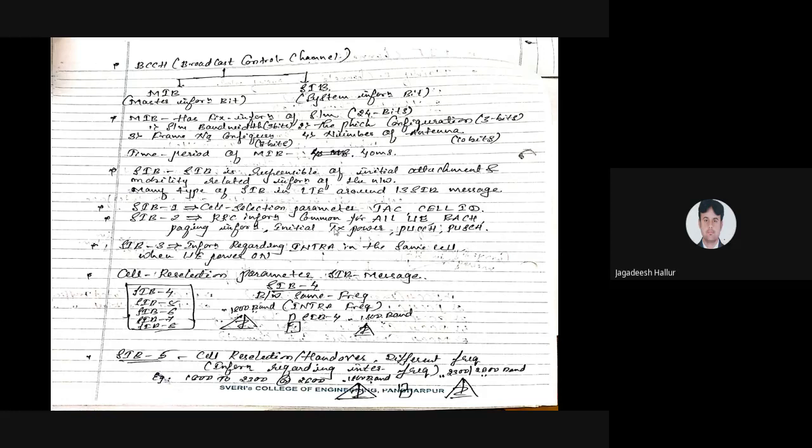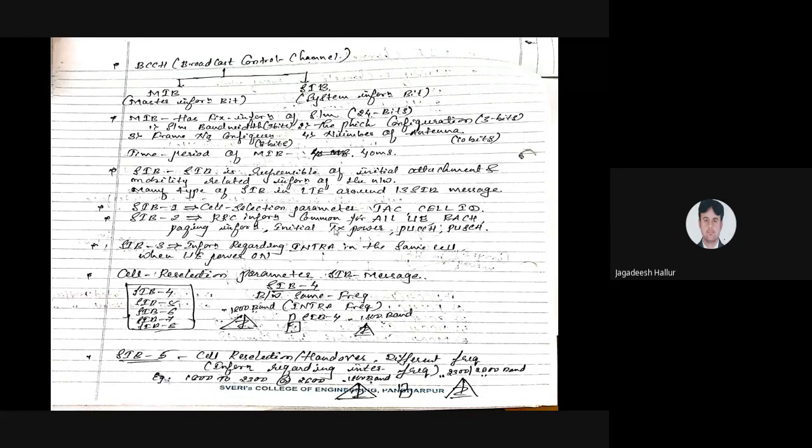The time period required for this master information bit is 40 milliseconds. There should not be any variable in the master information bit. If you want to take any variable, there will be variation in the number of antennas. If the number of antennas is increased, we can provide more and more services to the subscriber. That is to be taken care of by this master information bit.